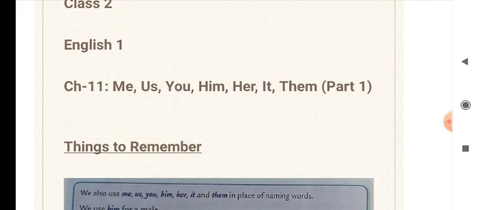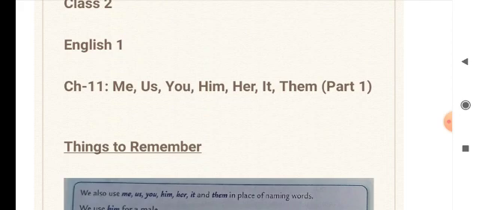Ram likes an apple, or Ram likes chocolate. So you see, I have used two naming words here, Ram and chocolate, and both are singular. Ram is also singular, chocolate is also singular. So for Ram, what's the naming word we use? He, right? And for chocolate, what will we use in place of the naming word? Because it is one in number, we say it.